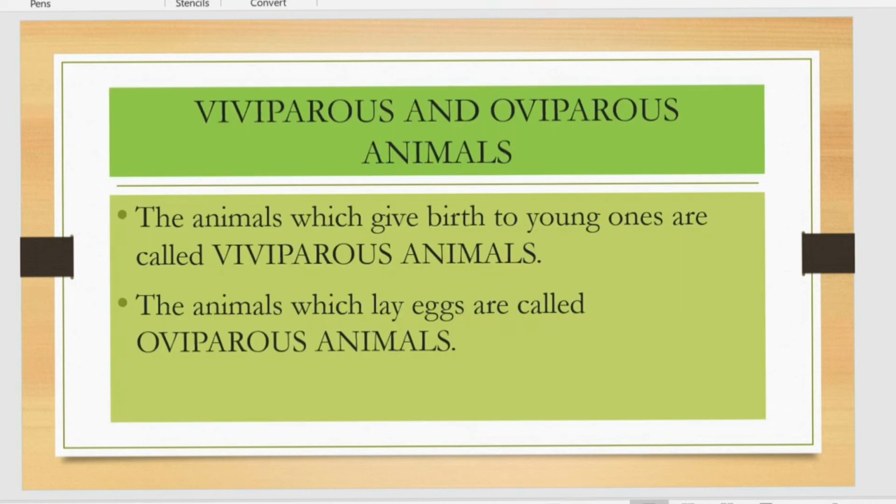The next is about viviparous and oviparous animals. Vivi means animals which give birth to young ones, viviparous. And ovi means egg laying animals. So there are two types of animals, viviparous and oviparous. All the mammals come under viviparous, and all the egg laying animals like housefly, frog, fish, snake come under oviparous.